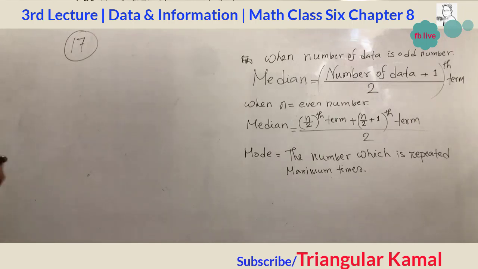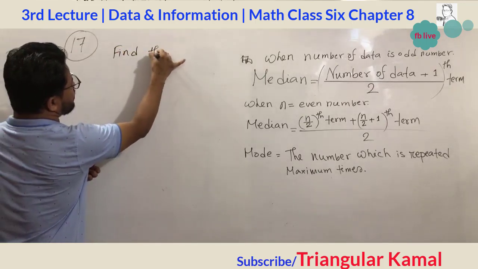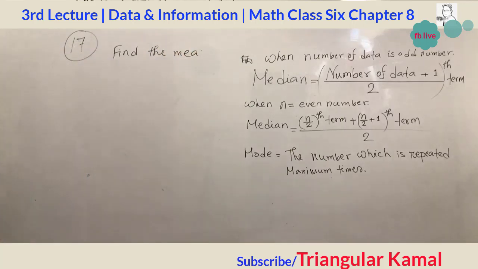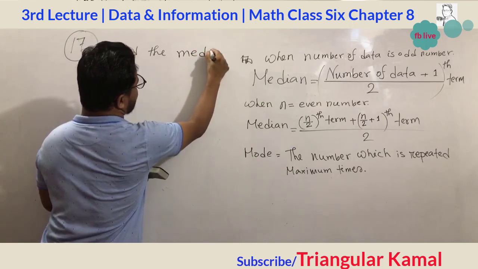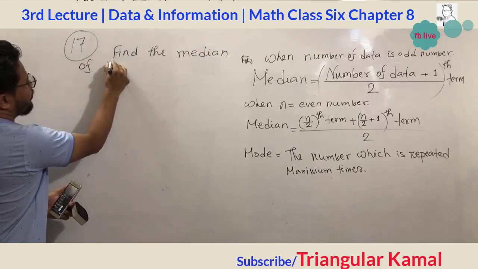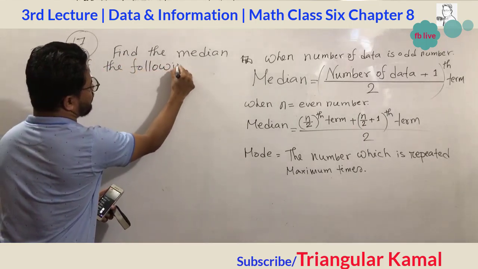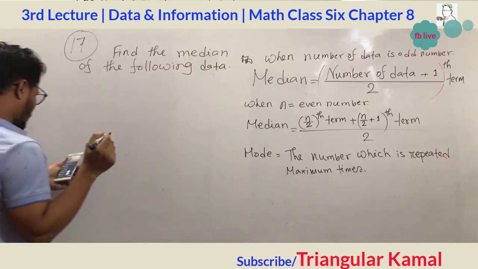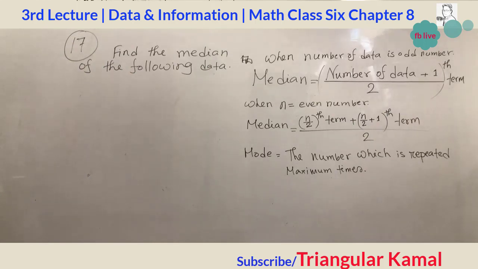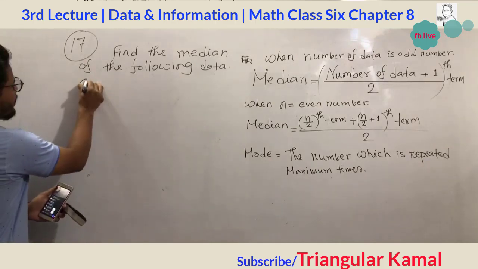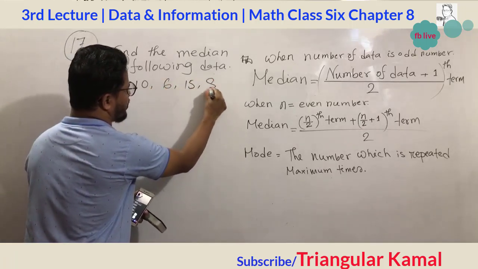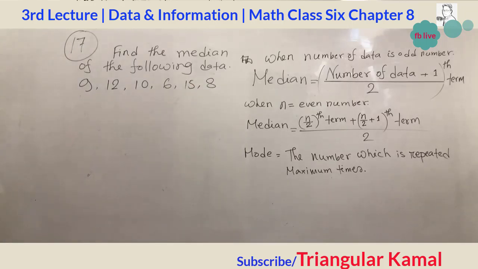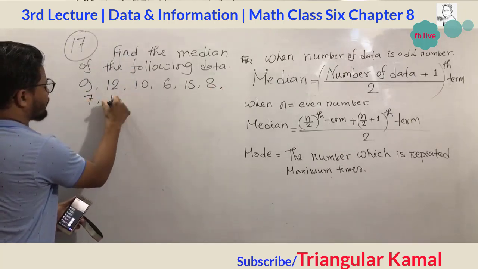Find the median of the following data. The data given in question 17 are: 9, 12, 10, 6, 15, 8, 7, 14 and 13.